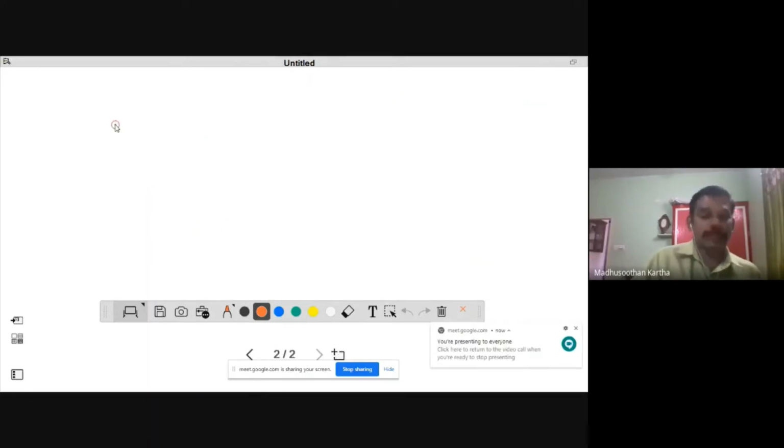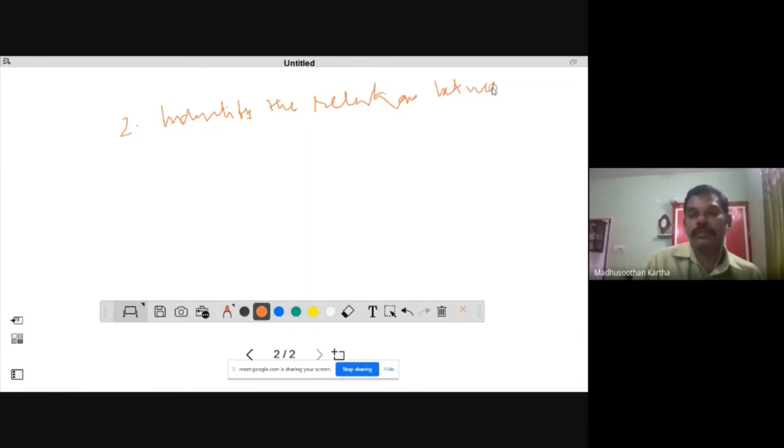The next point for solving data analysis: identify the relationship between two figures. Identify the relation between two figures. My handwriting is not very good, because I am writing with a mouse.